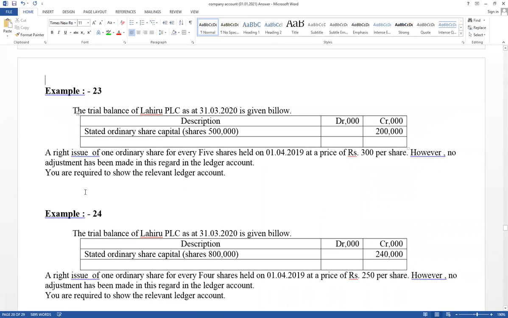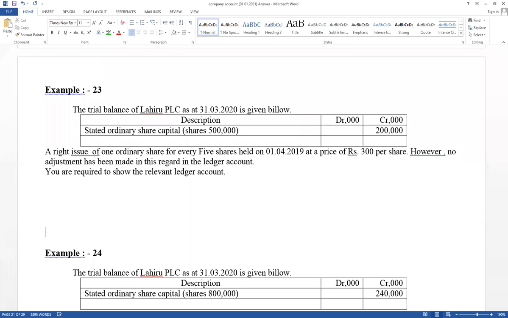Try to recognize right issue. First one, try to recognize number of share issue. Then value calculates. Then prepare the ledger account also. There's given trial balance, number of shares and value is given. Ordinary shares available 500,000. It value is given. And right issue number of share is given 1 share. Company going to issue 1 share for every 5 shares. මොන පහක් තියෙන එක්කෙනෙකුට එකක් යන විදියට තමයි issue කරන්නේ. On 1st April 19, given per share price also 300.